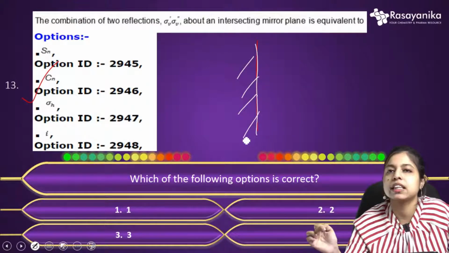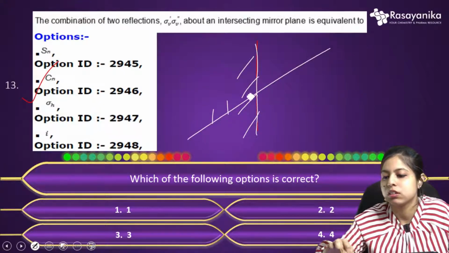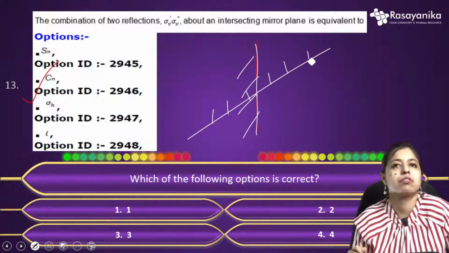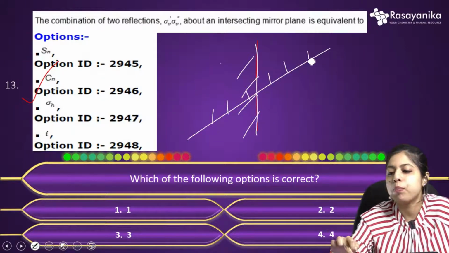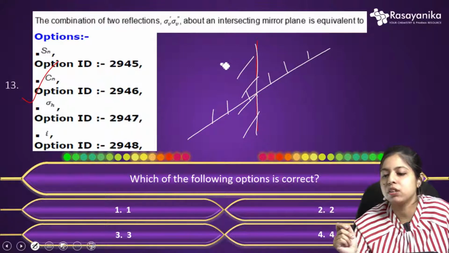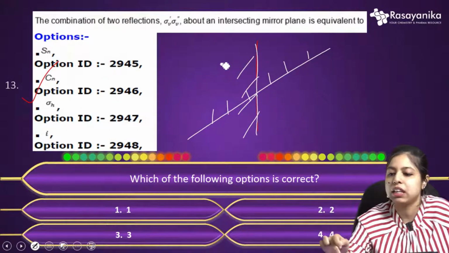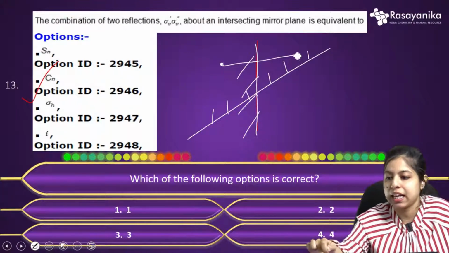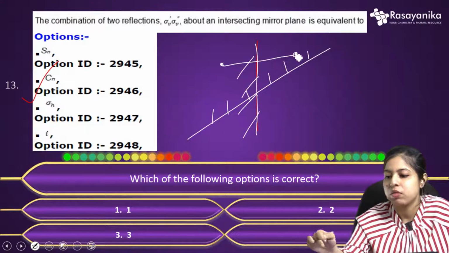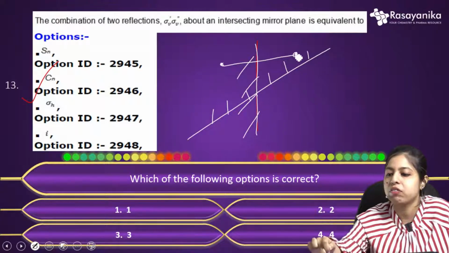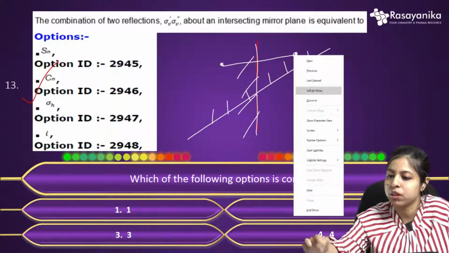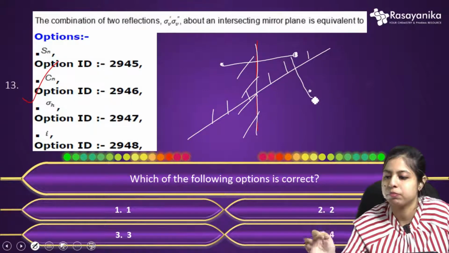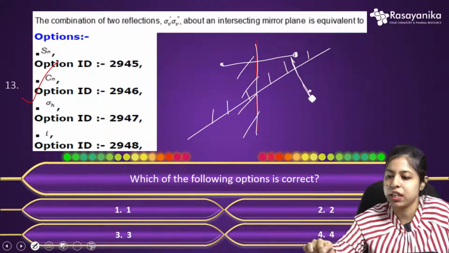If we take the 2 mirror planes, they are intersecting with each other, as given in the question. If we draw any point in one mirror, it will reflect to the other, and give its reflection here, at this point. And again, it will reflect in the other mirror and give another reflection. The reflection will be here.